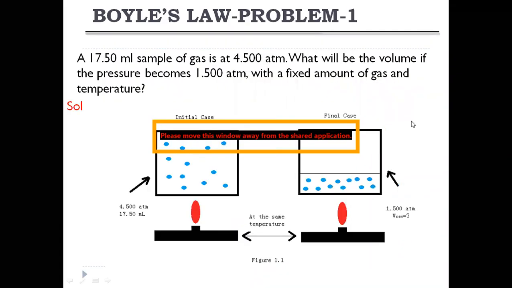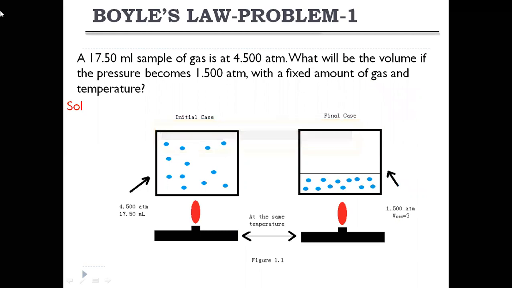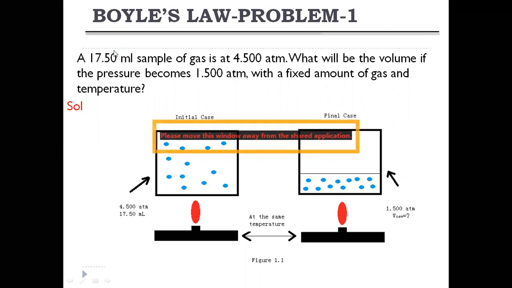Next, let's see some problems relating to Boyle's law. Here the problem is 17.5 ml of gas is at 4.5 atmosphere. If it is given in units of milliliters or liters, it is the volume of the fluid, so it should be represented with V1 or V2. Volume means V1. And if the units are given in atmosphere or pascals or kilopascals, it is a pressure unit.